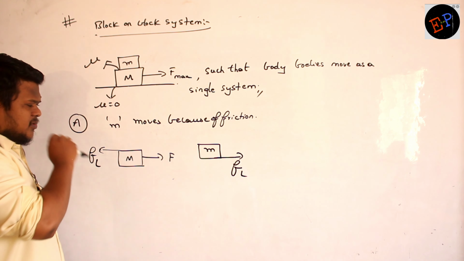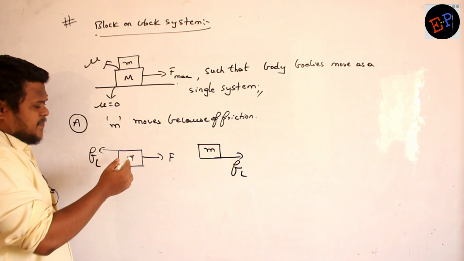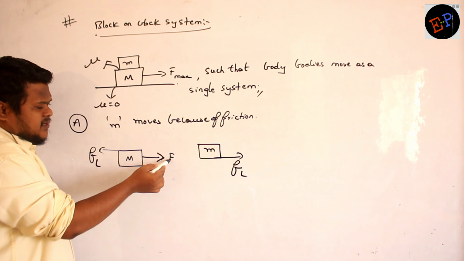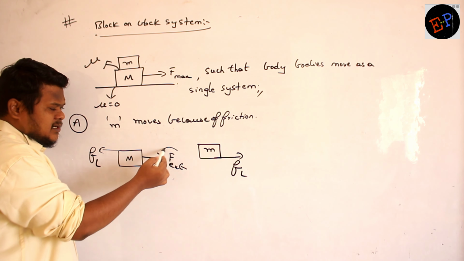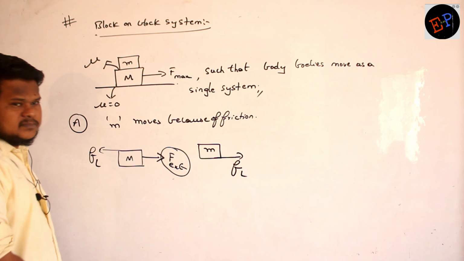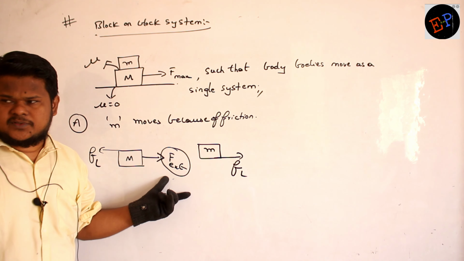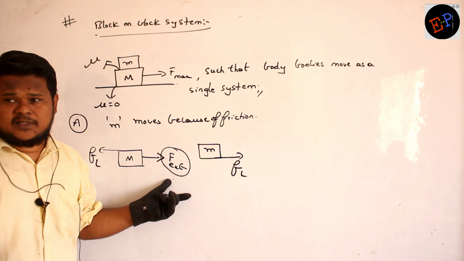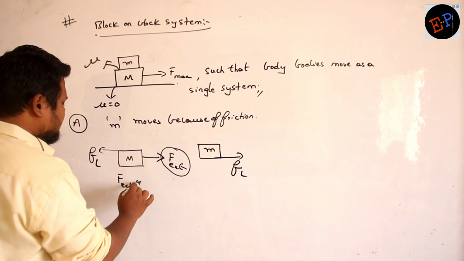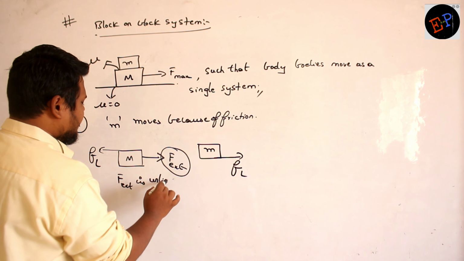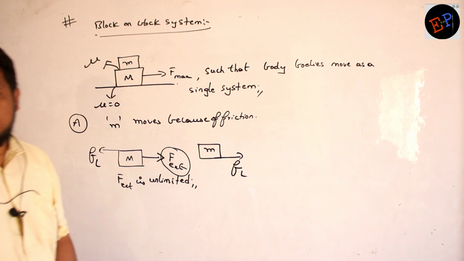Okay. Now one more point which I can discuss. The applied force or external force we are applying on capital M. Is there any limit for this F external? There is no limit. You can apply any amount of force, 2 Newton, 10 Newton, 1000 Newton, 10,000 Newton, any force you can apply. So therefore I say F external is unlimited. The external force which you apply is always unlimited. You can apply any amount of force.